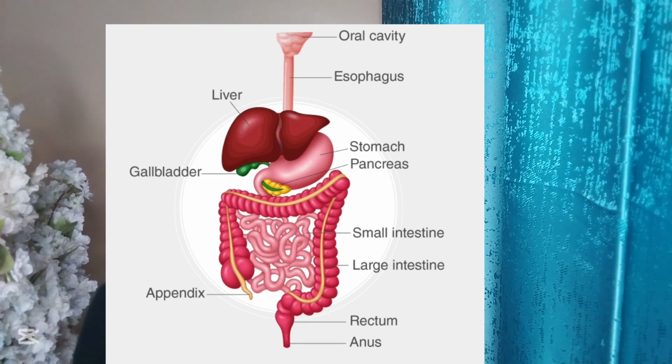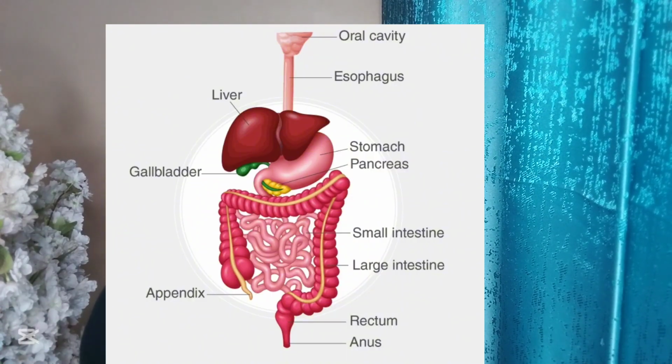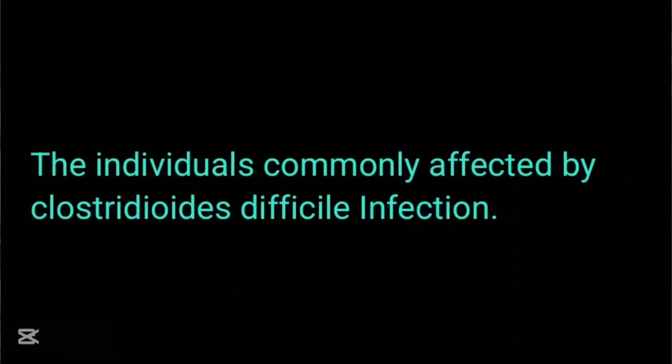However, when they reach the large intestines where the conditions are favorable for the production of toxin A and toxin B, they will cause the damage that I laid out earlier. Therefore, the affected individuals will pass out the watery stools that also contain the Clostridioides difficile, and the cycle will continue. Which individuals are at risk of getting the Clostridioides difficile infection?